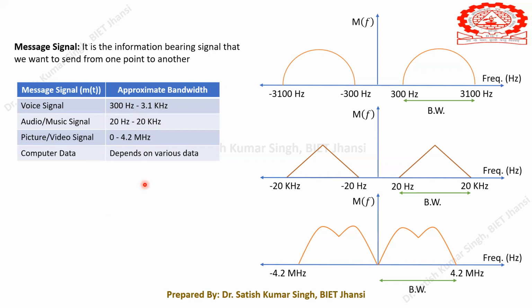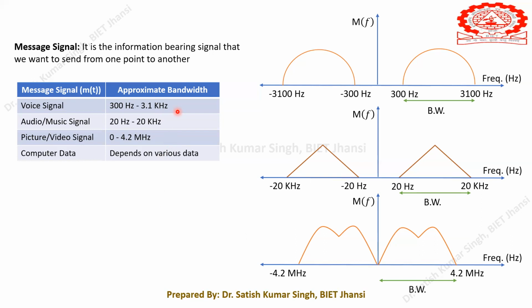Most of the time, if you see the spectrum or the frequency part of your voice signal, you will find that the human voice signal has the frequency range 300 hertz to 3.1 kilohertz. Within this band, most of the power of the voice signal will be concentrated. And the other higher components can be easily rejected, because they are not going to deteriorate the quality of the voice signal.